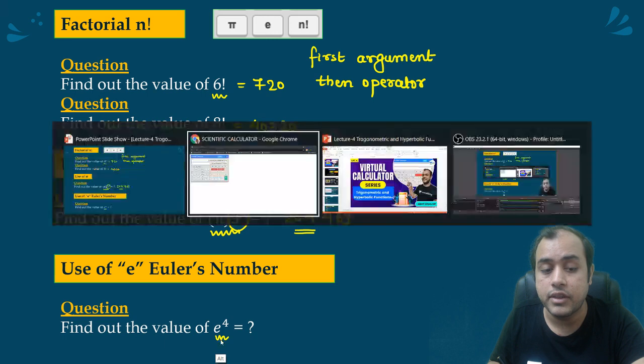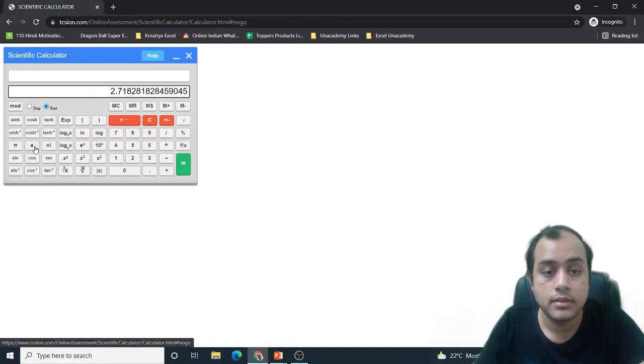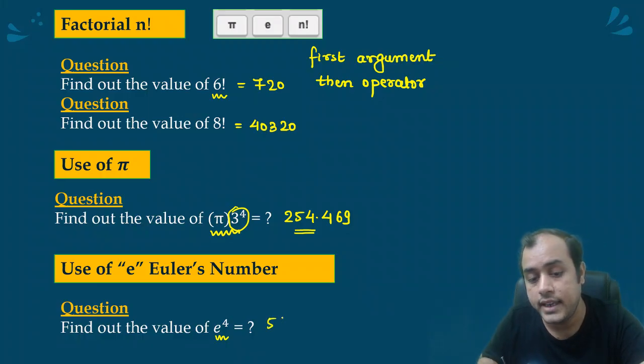Finding e to the power 4, how do we do that? E is this, okay. Now if you want to find e to the power 4, this is e cap 4, 54.5981. So e is simply a number here.